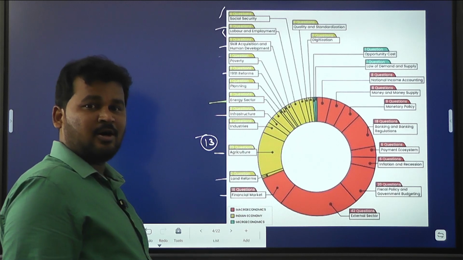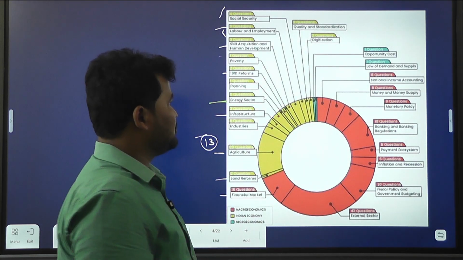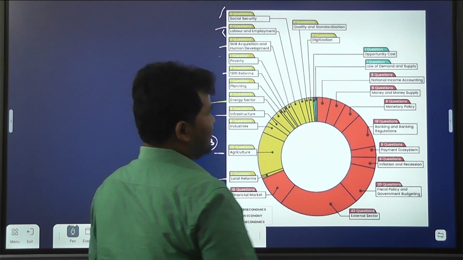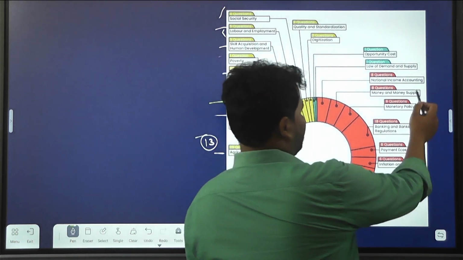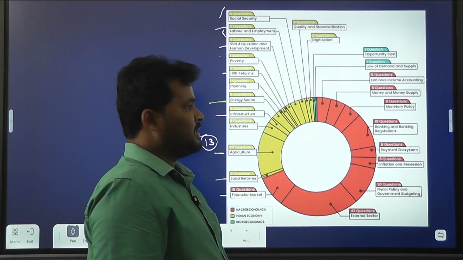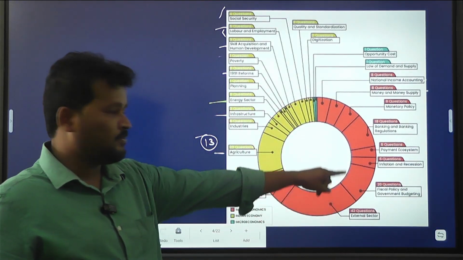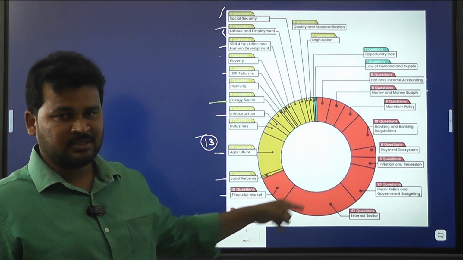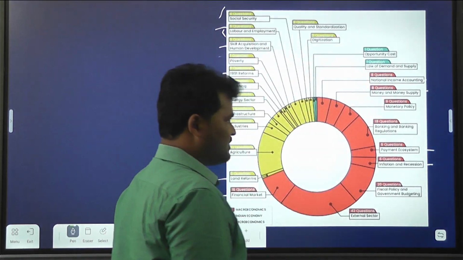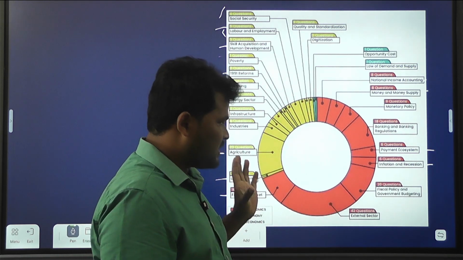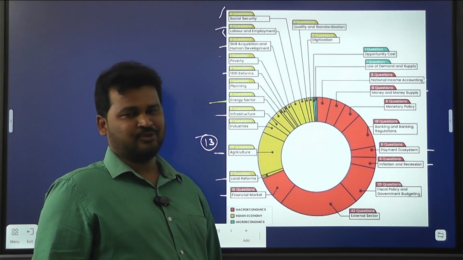Financial market, how many questions? 16 questions. Then quality and standardization, 2 questions, digitization, 2 questions, opportunity cost, 1 question, law of demand and supply, 1 question, national income accounting, 8 questions, money and money supply, 8 questions, monetary policy, 9 questions, and banking regulations, 19 questions. This is also a favorite topic for UPSC. And payment ecosystem, 6 questions, inflation and recession, 6 questions, fiscal policy and government budgeting, 20 questions. Clear? And external sector, 42 questions.